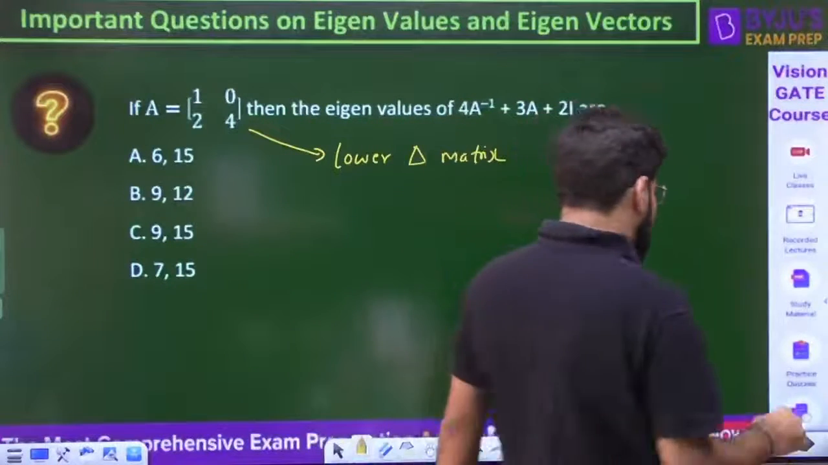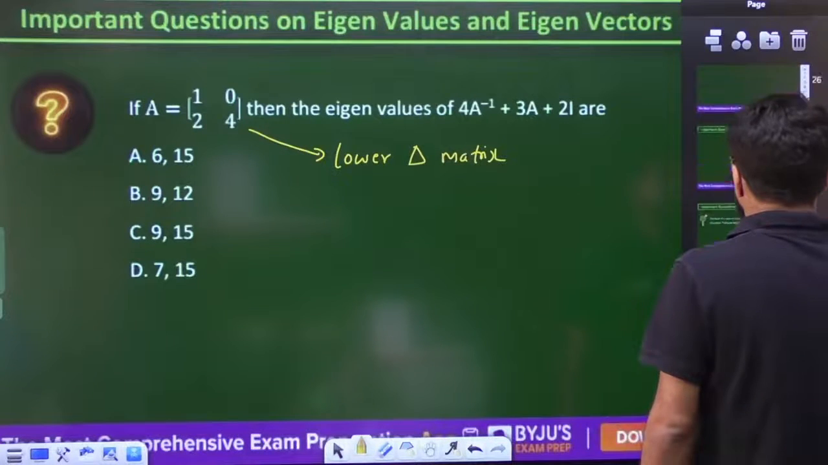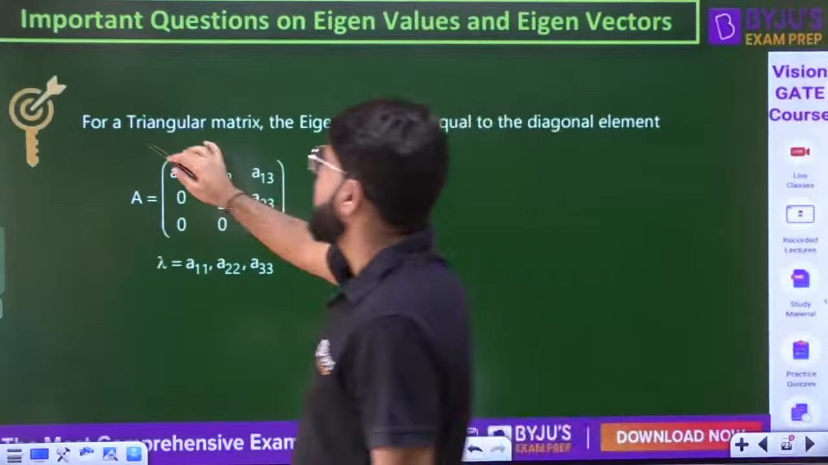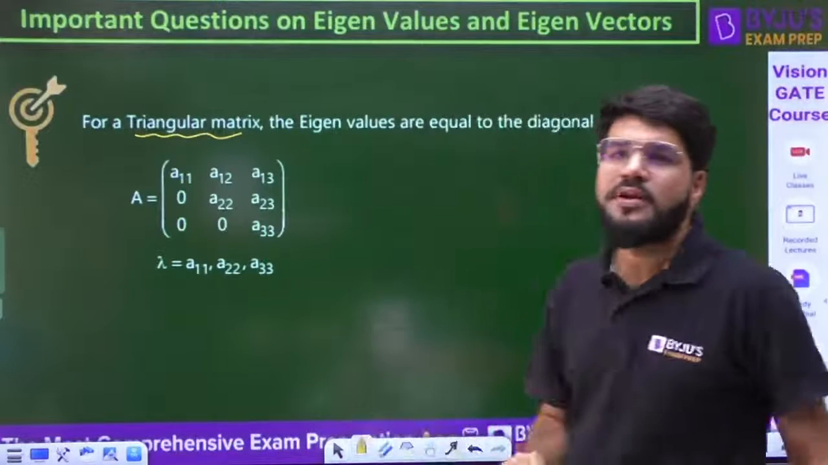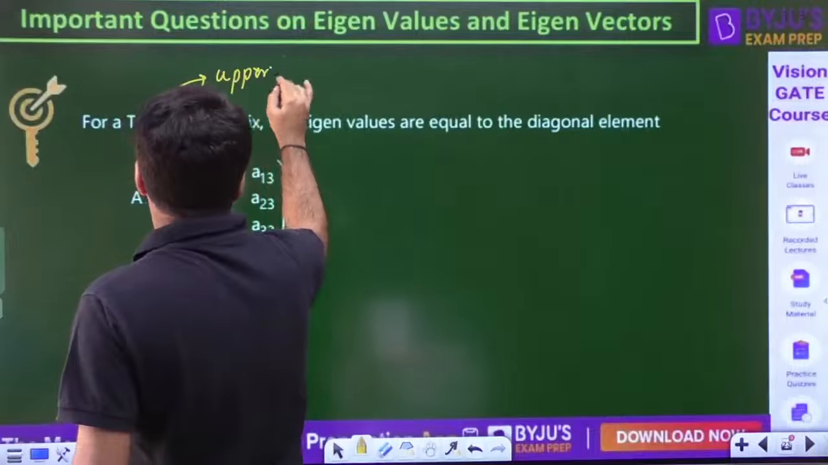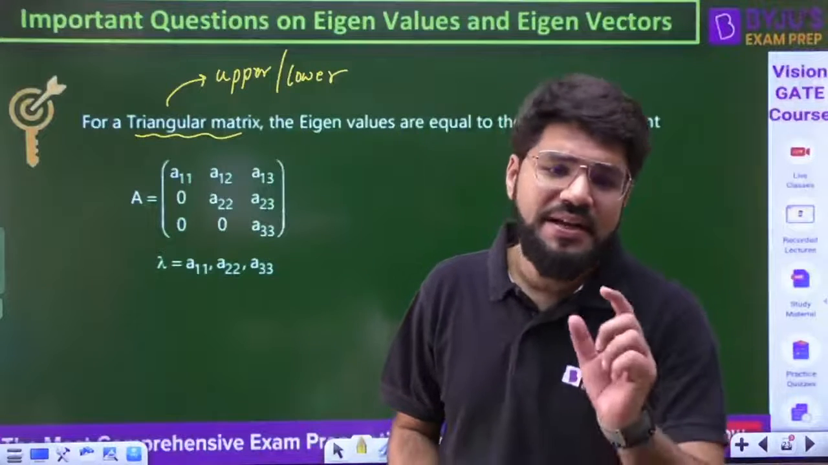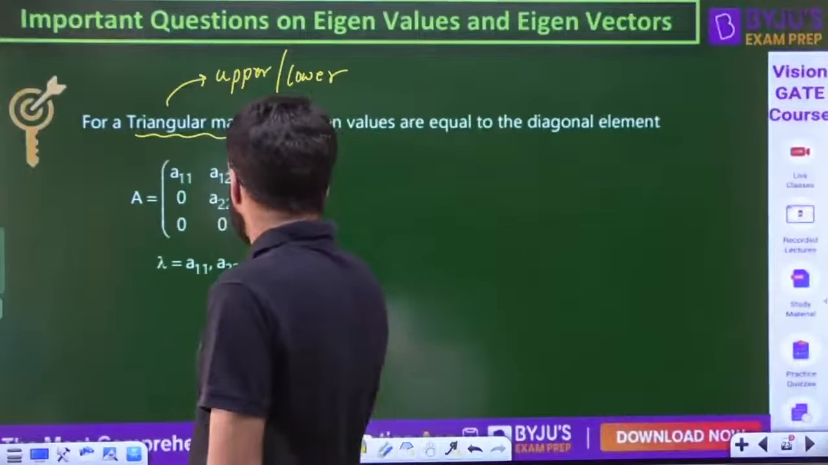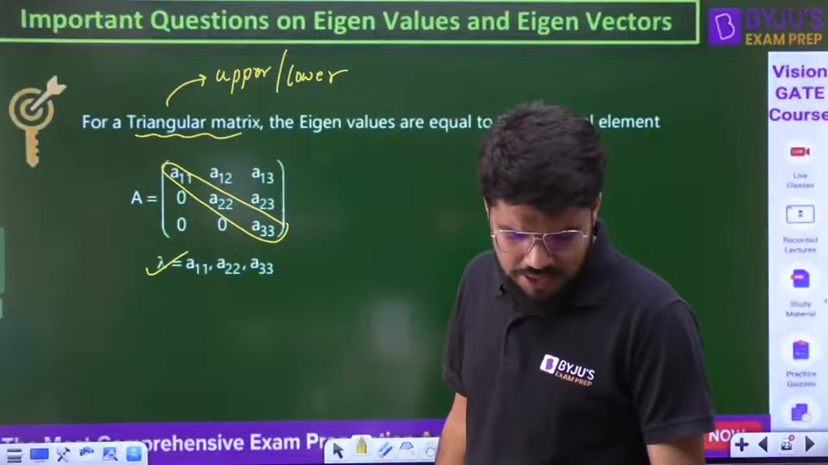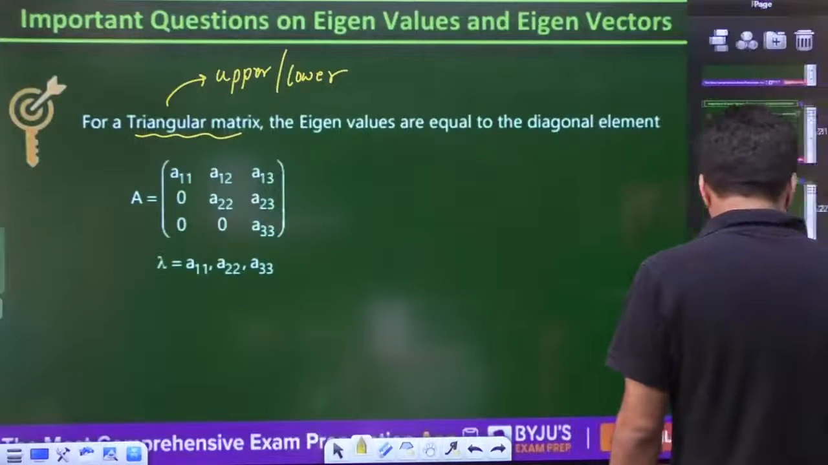Whenever you have any triangular matrix, चलो इसको भी देख लेते हैं. For a triangular matrix, eigenvalues are directly equal to the diagonal elements, be it upper or lower. मैंने सिर्फ triangular बोला. It is applicable for both, whether upper triangular or lower triangular. You don't have to put any effort because the eigenvalues are directly equal to the diagonal numbers. So the diagonal numbers a11, a22, a33 are equal to the eigenvalues lambda.